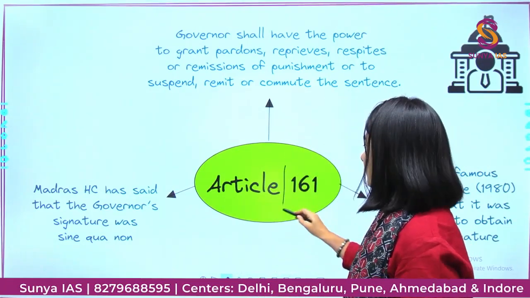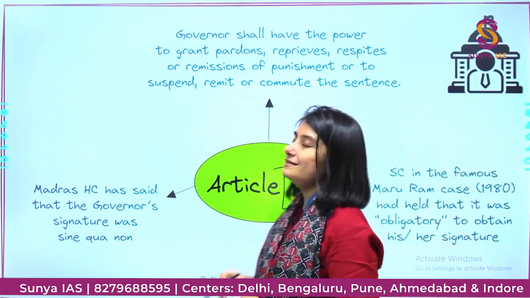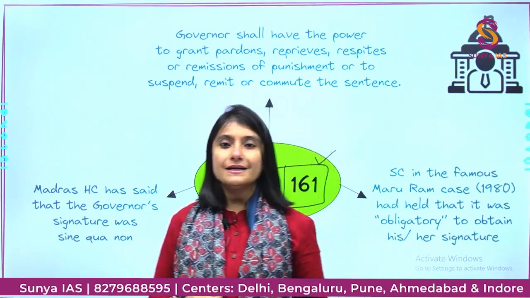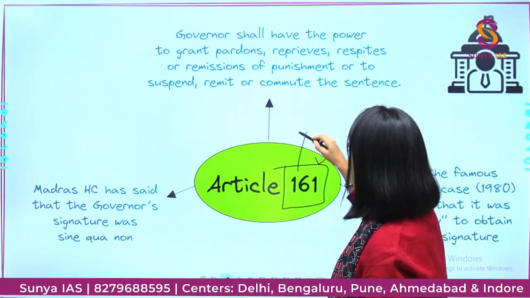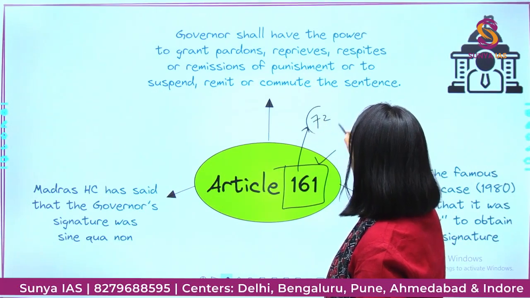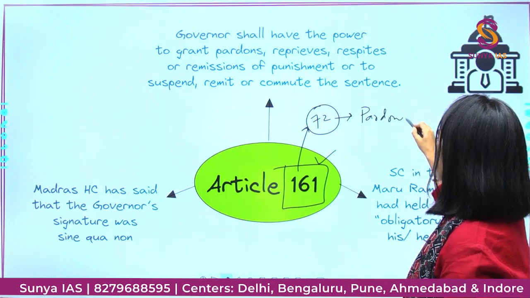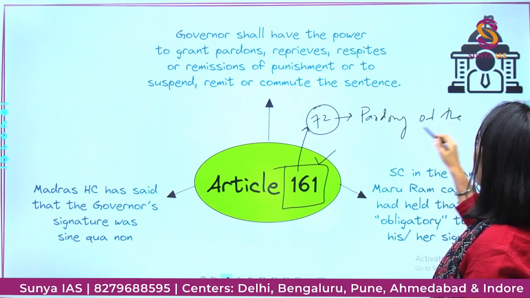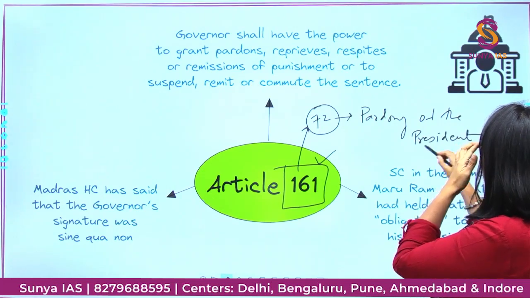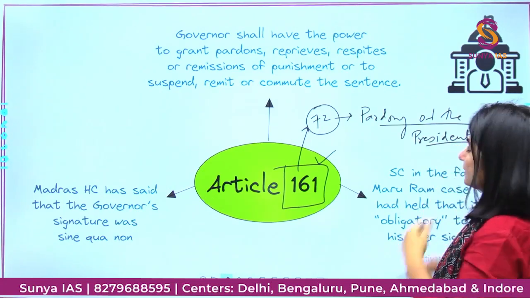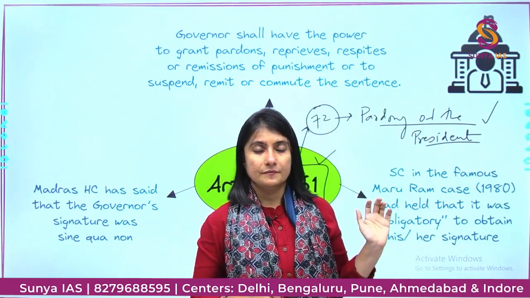Now we are going to talk about Article 161. This article talks about the pardoning powers of the governor. They are similar to Article 72, which talks about the pardoning power of the president, right?